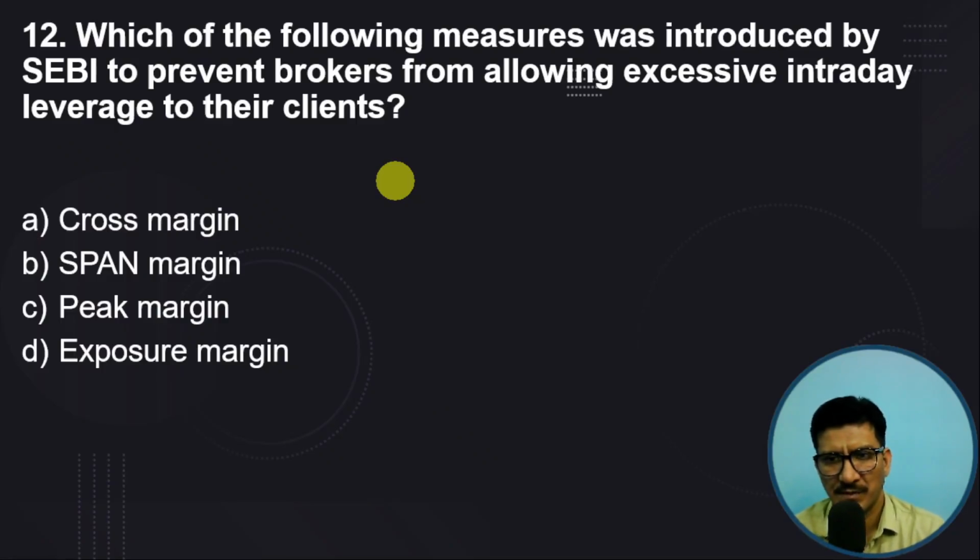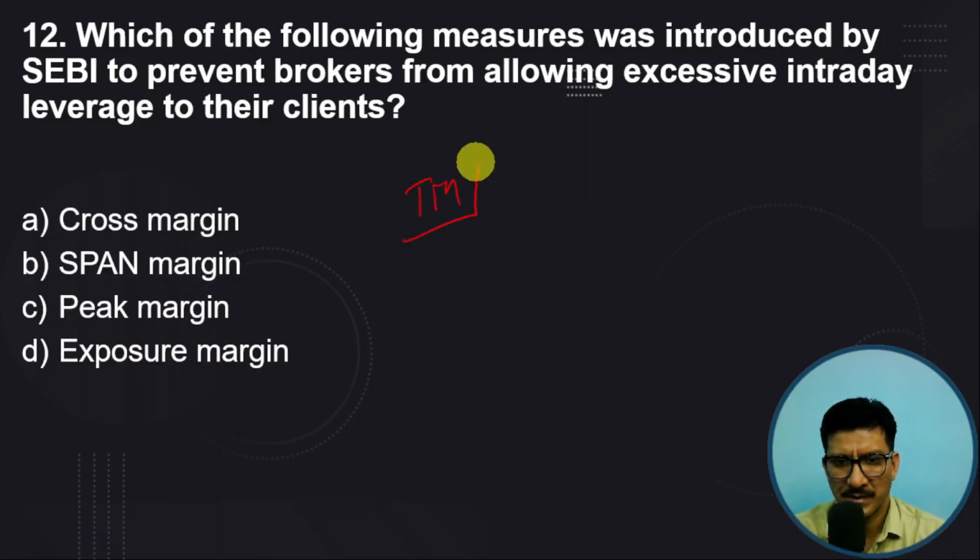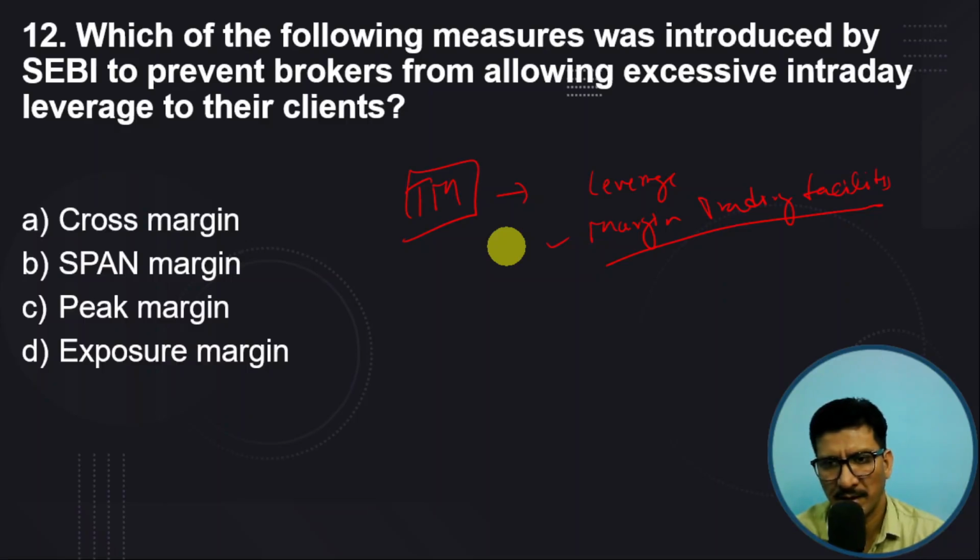Which of the following measures was introduced by SEBI to prevent brokers from allowing excessive intraday leverage to their clients? So brokers, the trading members, provide the leverage or the margin trading facility to their clients, right? How much exposure they can give to their clients is based on the peak margin.